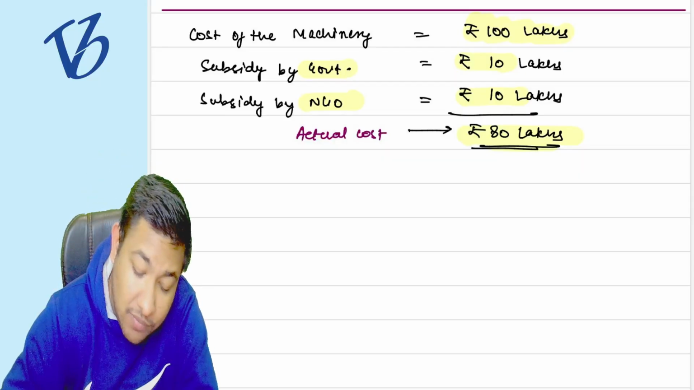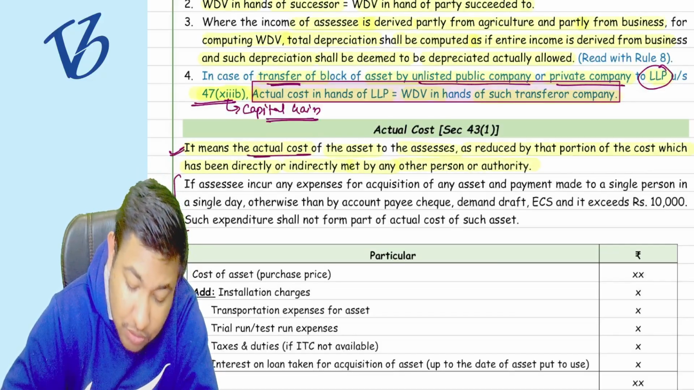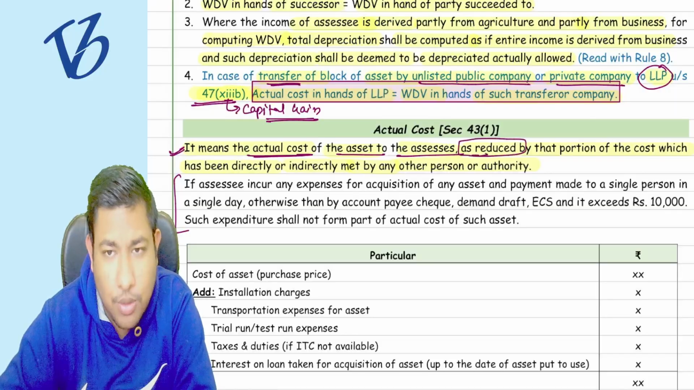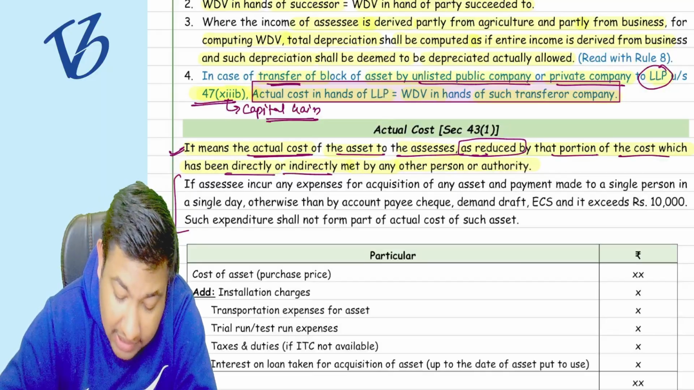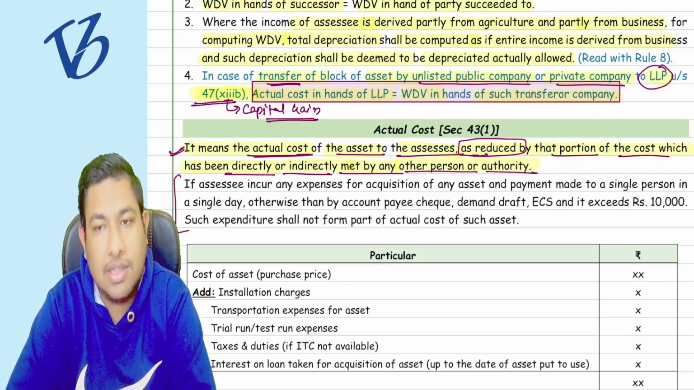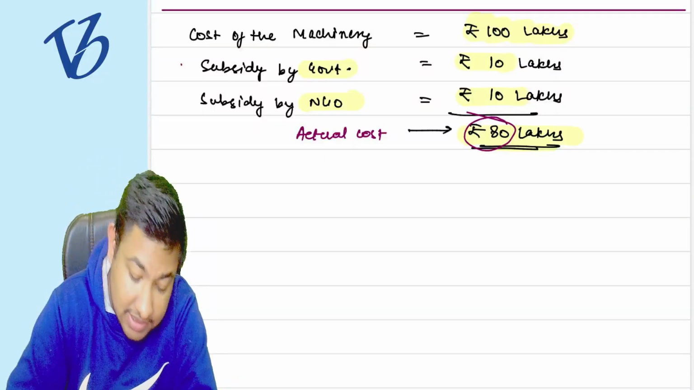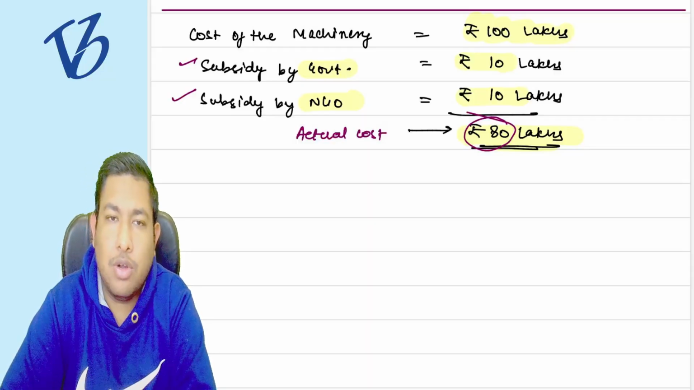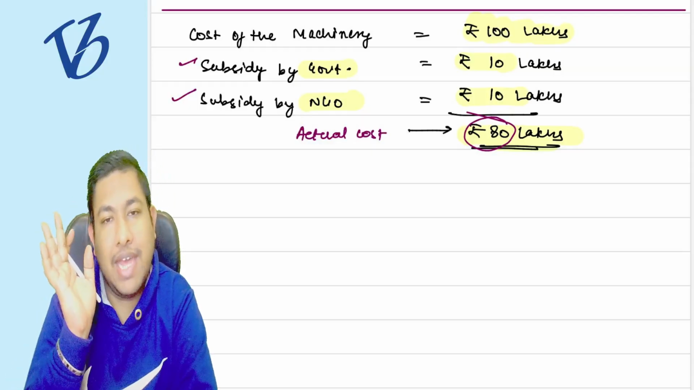My cost is only 80 lakh rupees. This is what it says: the actual cost of the asset to the assessee as reduced by the portion of the cost which has been directly or indirectly met by any other person or authority. If anyone is bearing the price of it, I will reduce it. So whenever I get a subsidy from the government or any other person, or any other grants, we are going to reduce it. Whatever is going from my pocket is only going to be the actual cost.